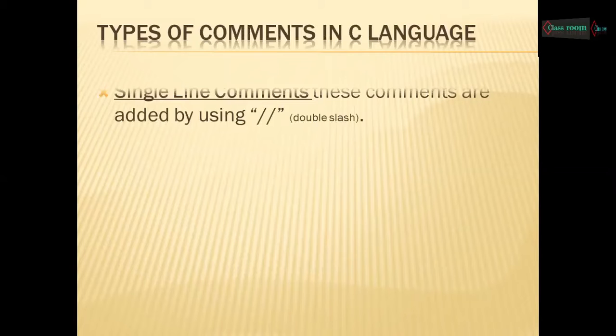There are two types of comments we can use in C language. Number one is single line comments. These comments comprise only a single line. These comments are added by using a double slash.